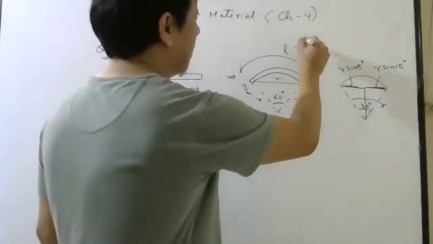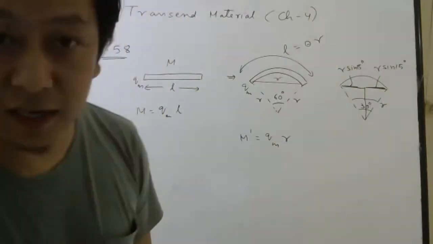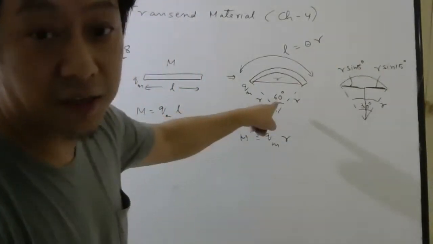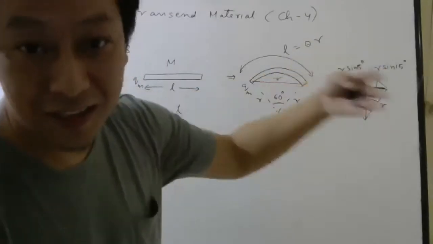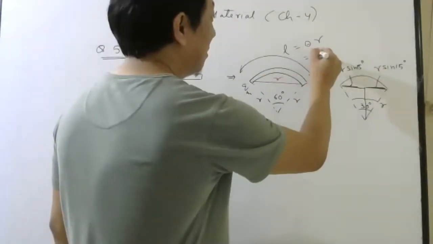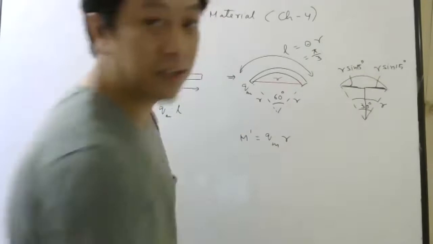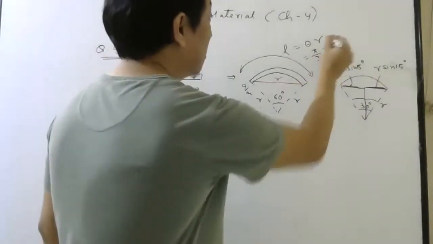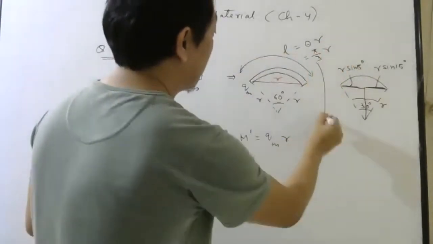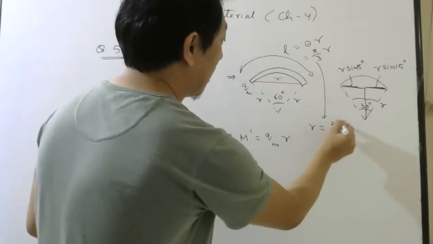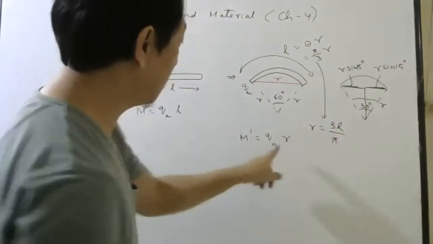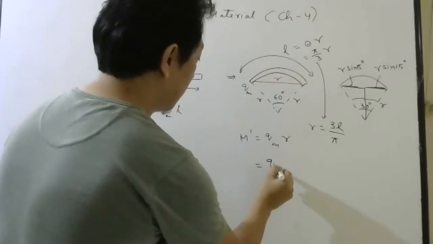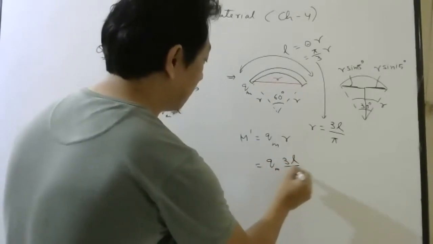It is angle times radius, and the angle is 60 degree. But don't write 60 degree. We have to use SI units. So the angle will be pi by 3. 60 degree means pi by 3. So R can be written as 3L by pi. If you substitute here, it will be 3L by pi.